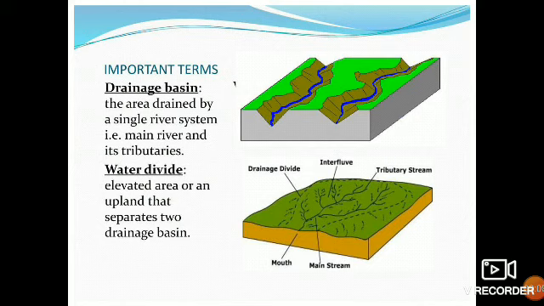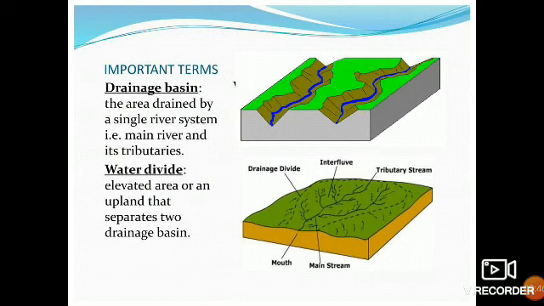Now, in a river basin, what happens? The river with its tributaries come from different directions and they meet. Then the water of these rivers is emptied into a flat land, water reservoirs, sea or a desert. Thus, when a river flows through its system in an area, it is called a river basin.